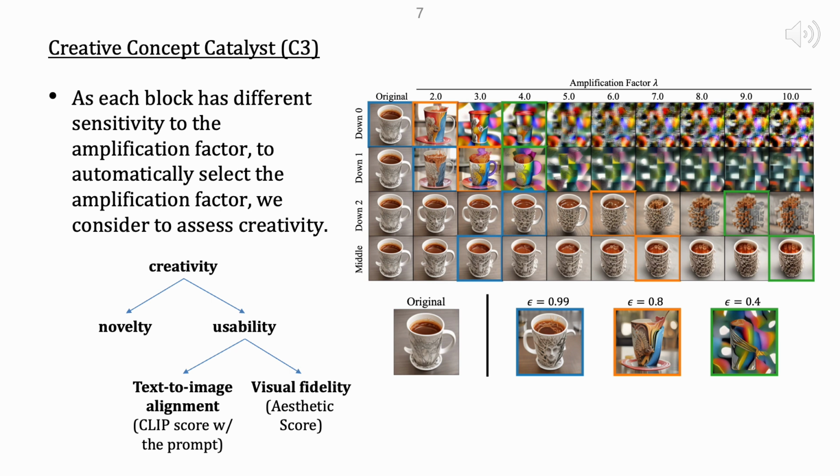However, one challenge remains. The optimal amplification strength varies across blocks. If the amplification is too strong, the image may become distorted or lose semantic coherence. On the other hand, if it is too weak, the resulting image may not exhibit any noticeable creative enhancements. This raises the key question for us: how should we determine the appropriate amplification value for each block? In other words, which criteria should guide the tuning of creativity?